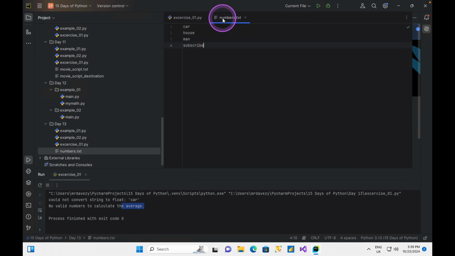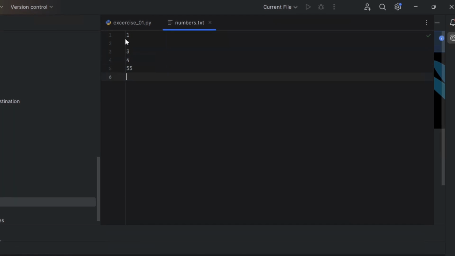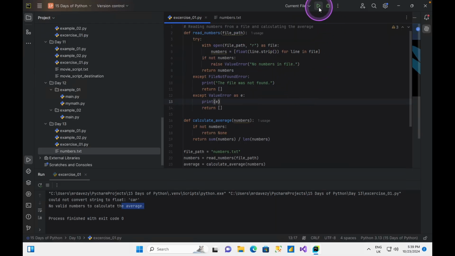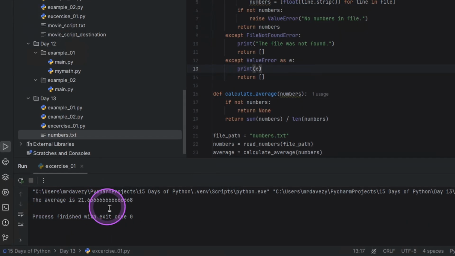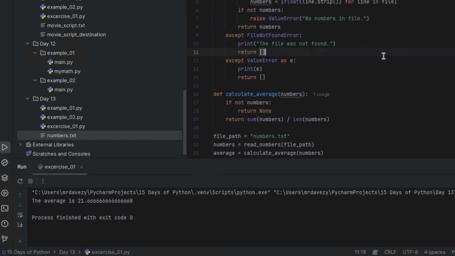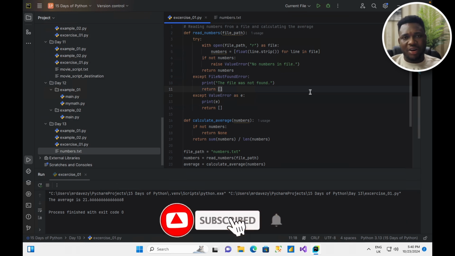And let's go back here, and I'm going to put in numbers. I'll put in 1, 2, 3, 4, 55, 65. And when I come back here, I'm going to run this. And when I run this, it tells me the average is 21.6660. So this works fine because I have provided what was given. And this is just to show you how you can work around this and do a couple of things with try and except blocks.